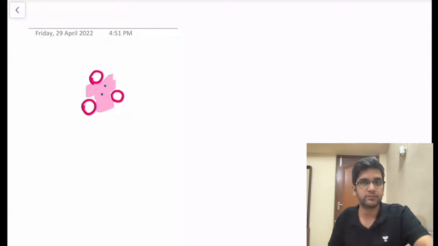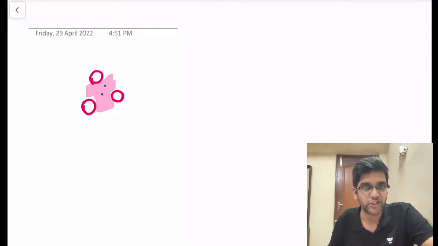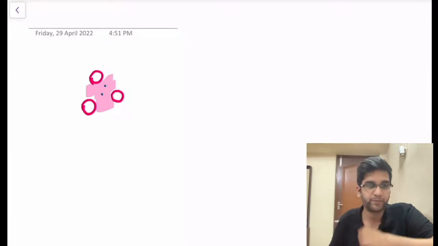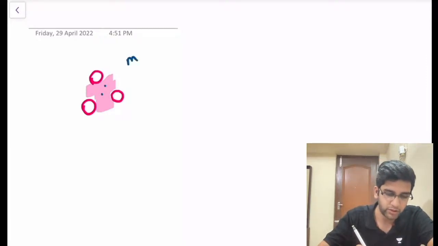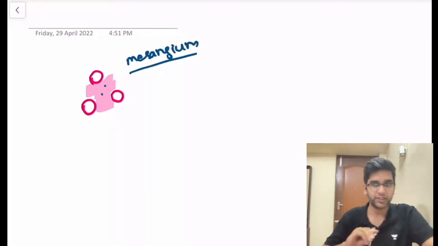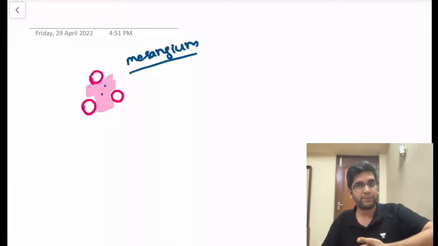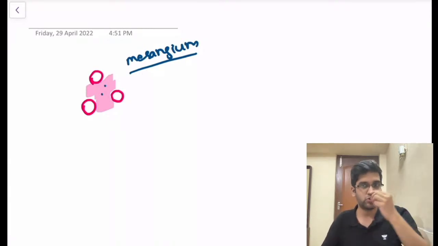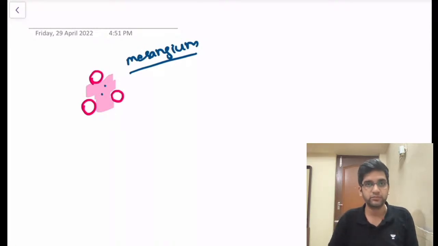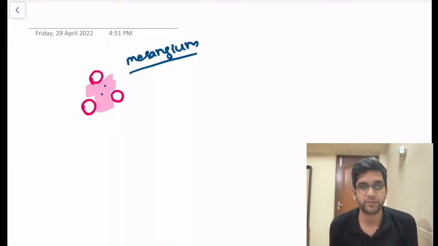We call them mesangium, right? We call them mesangium. What do you think is the role of mesangium? You know about mesangium. Mesangium has cells and mesangium has matrix. If you look at this, there's a pink matrix in the background and there are blue dots. What is the function of a mesangium?